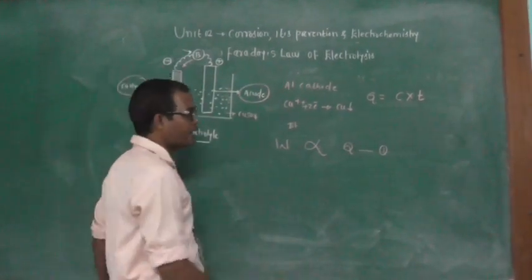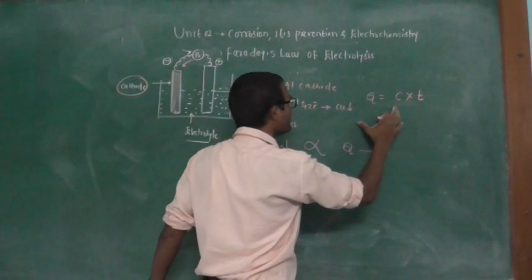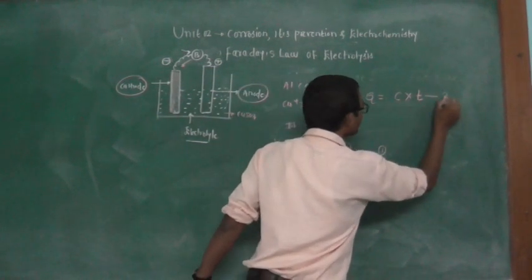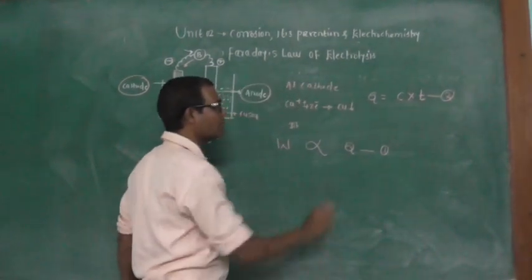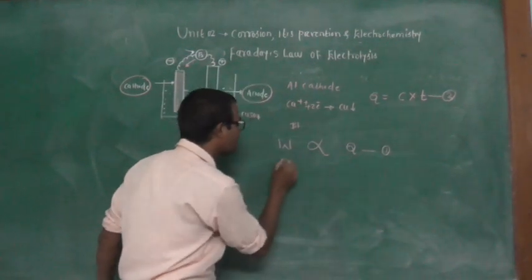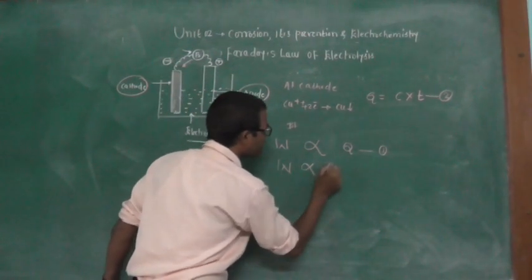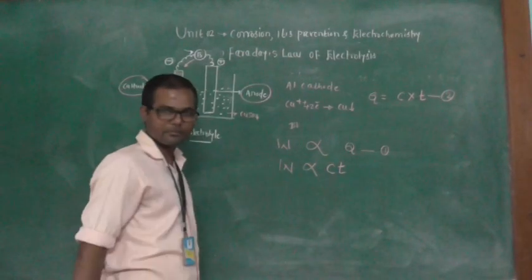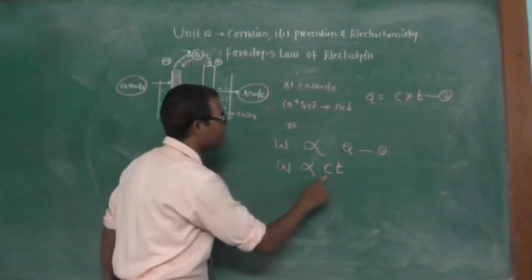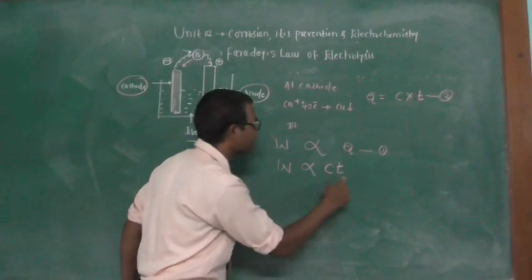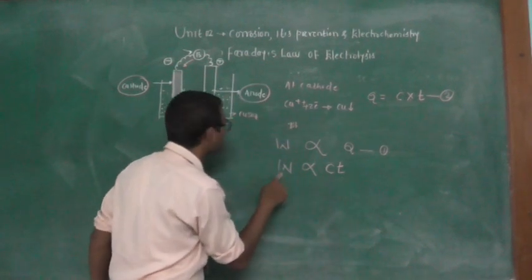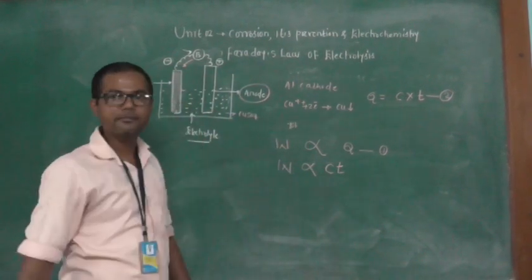Coulomb is current in ampere multiplied by time in seconds. So that is equation 2. Put the value of Q in the first equation, and you get W is directly proportional to CT, where C is the current in ampere, T is the time in seconds, and W is the weight of substance deposited at the cathode.